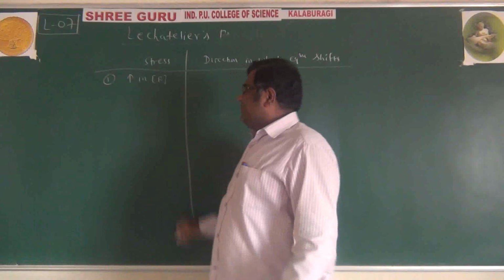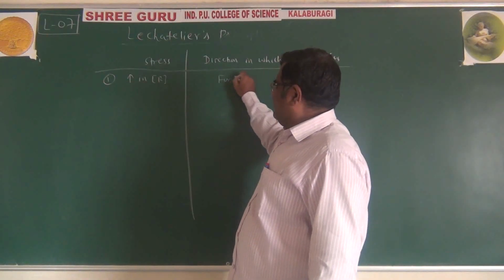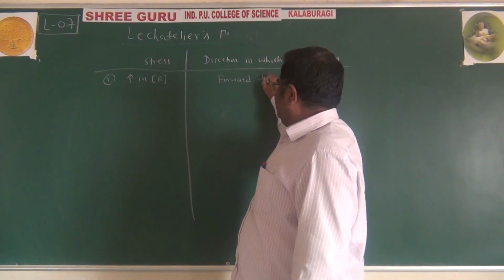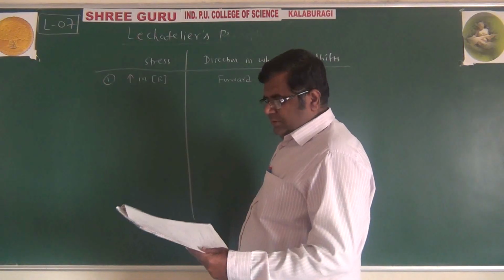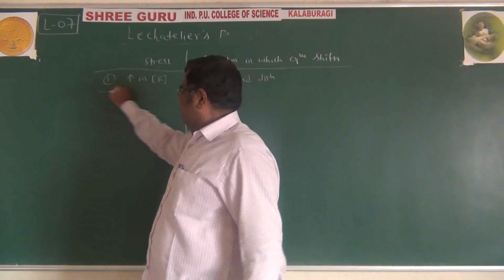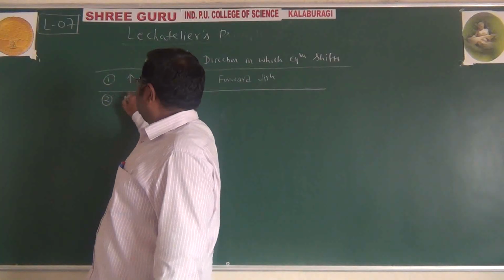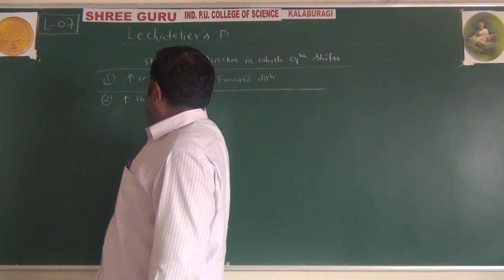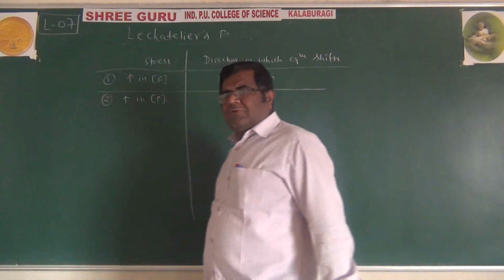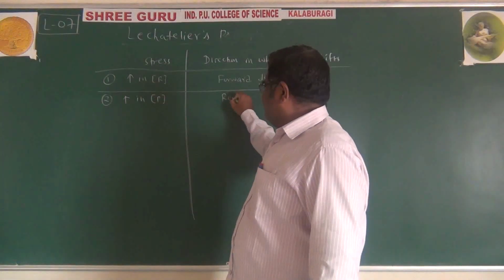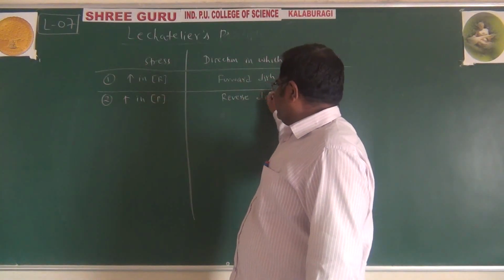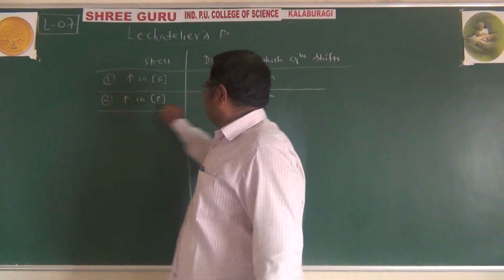We know what happens to equilibrium. It will go in a forward direction. Increasing concentration of product. It wants to decrease, and that's why it goes into the reverse direction or backward direction.